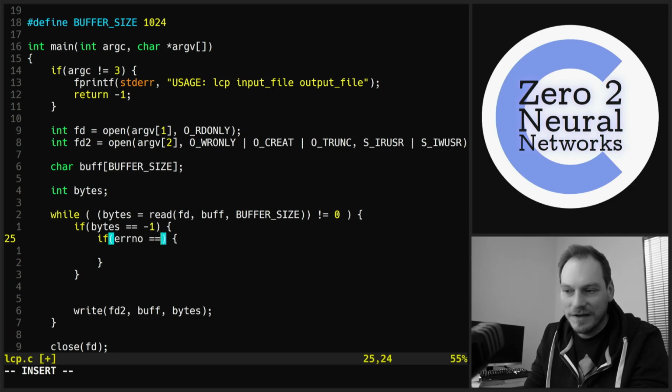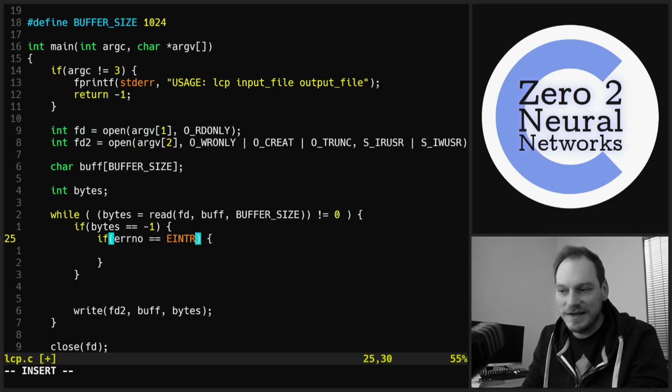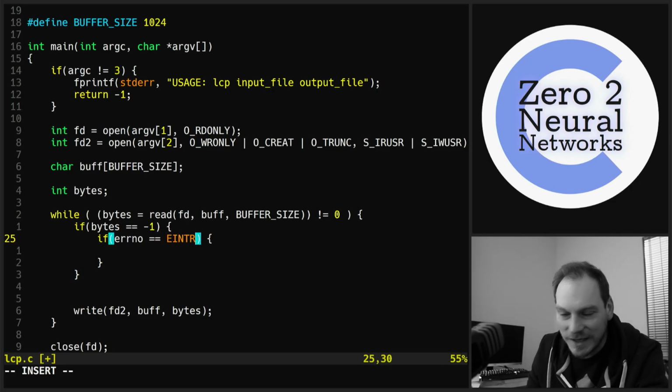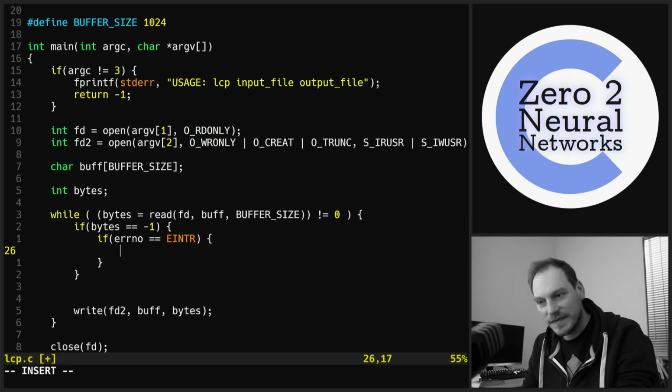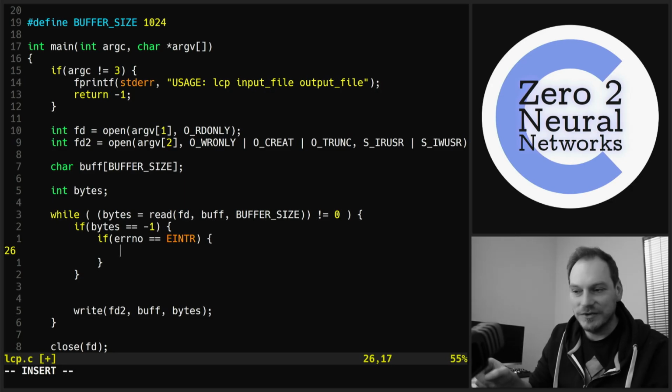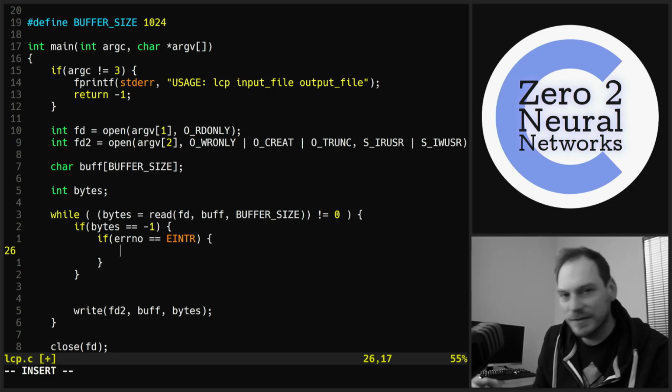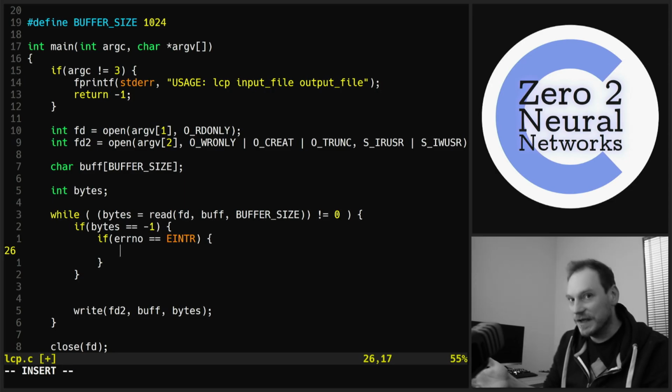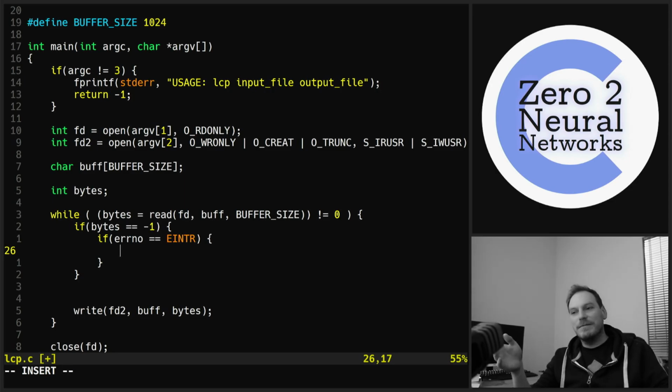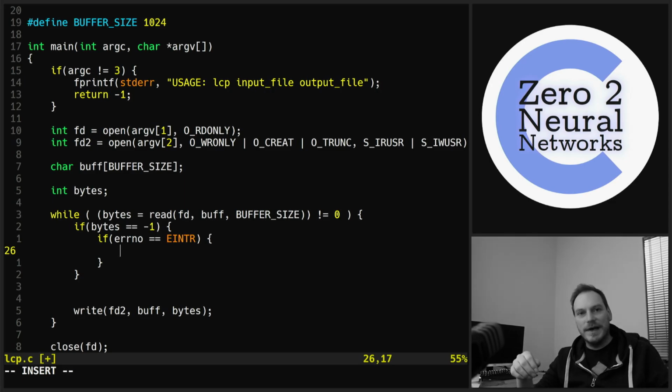errno equals EINTR. So if the read was interrupted by another process, if there was an interrupt signal received, we can just carry on. We can try again and try again and try again until that interrupt signal is no longer there. To go through signals is quite a big topic, but basically any program can be interrupted by the operating system at any point, or by a user issuing a command or something like a Control-C.